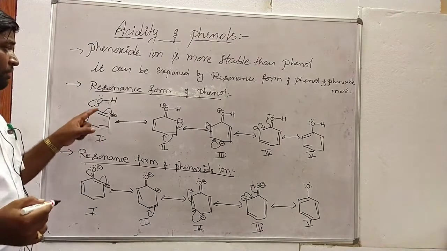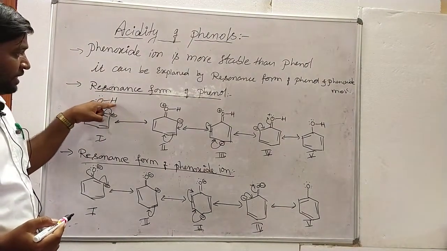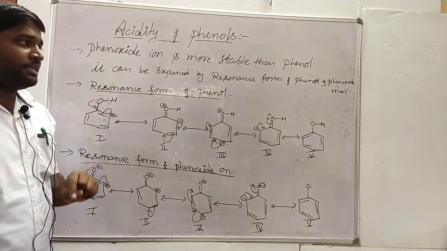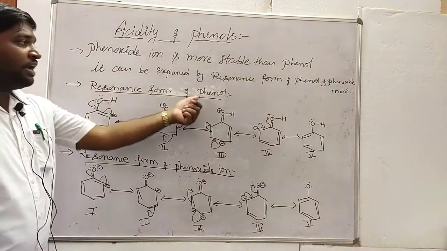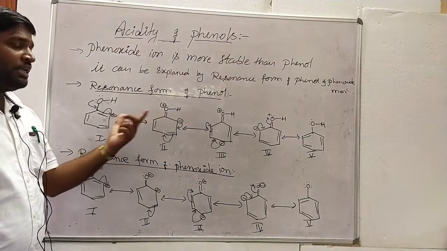Whenever the electron density of the oxygen decreases, the H plus ion can be easily released. Why? Because phenol is less stable. So phenoxide ion is more stable and phenol is less stable. Why?